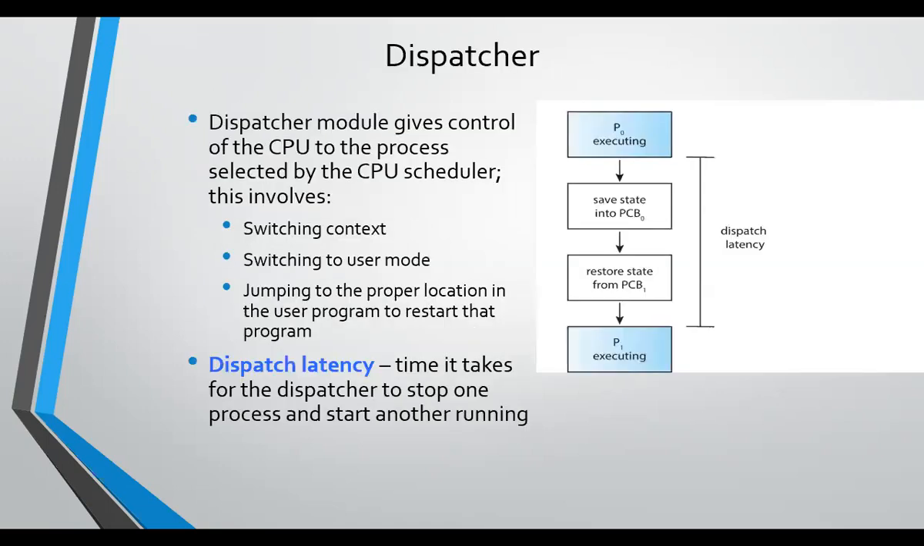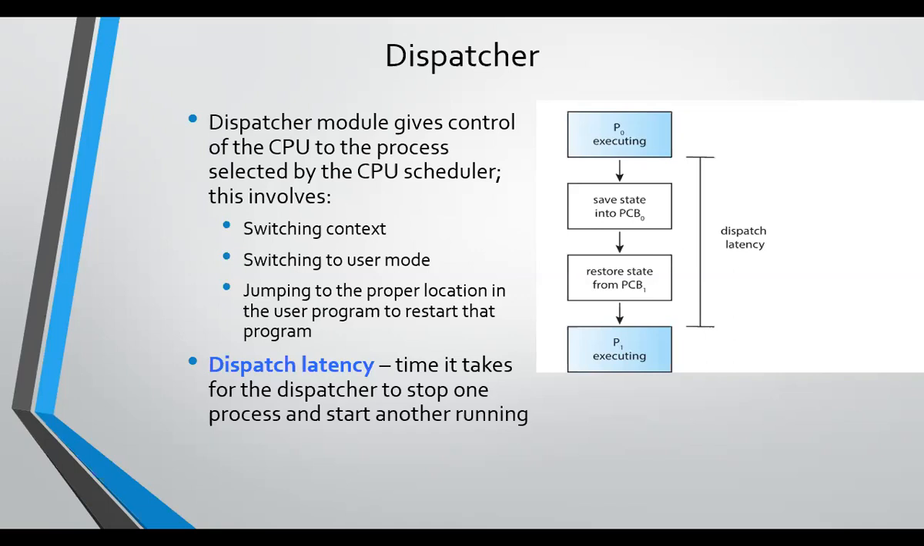Dispatcher. Dispatcher means dispatching something. Here, dispatcher means it's dispatching the process to the CPU for execution. The dispatcher module gives control of the CPU to the process selected by the CPU scheduler. This involves switching context, switching to user mode, and jumping to the proper location in the user program to restart that program. Dispatch latency means the time taken for the dispatcher to stop one process and start another running.